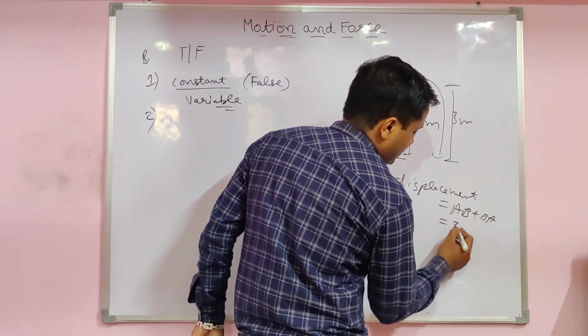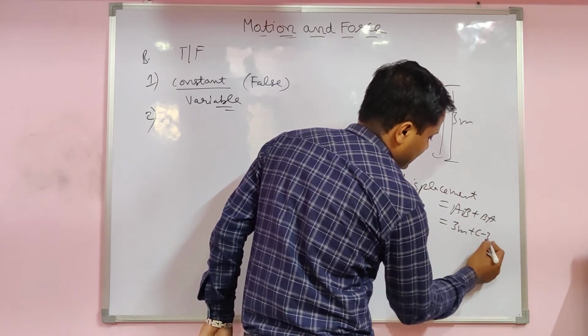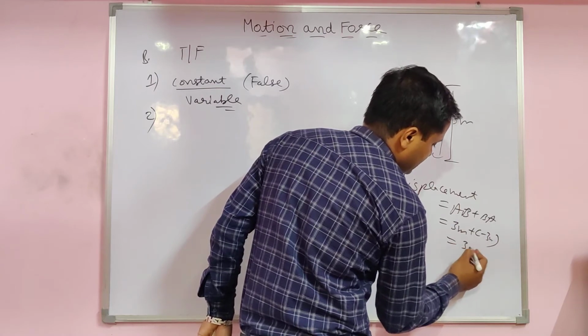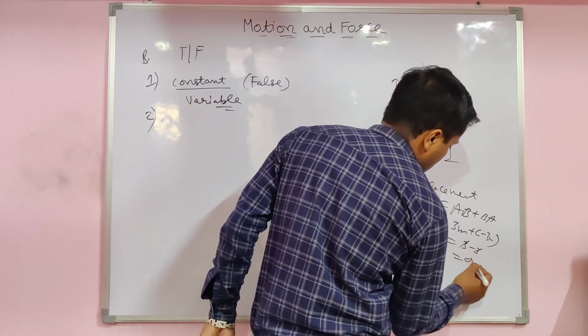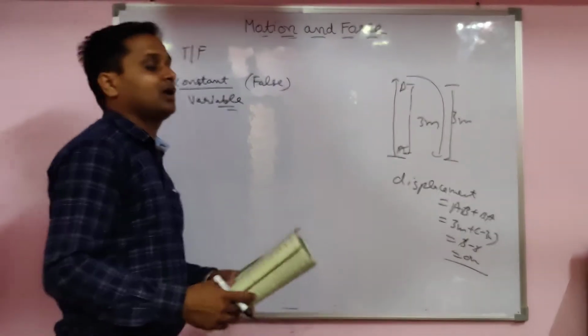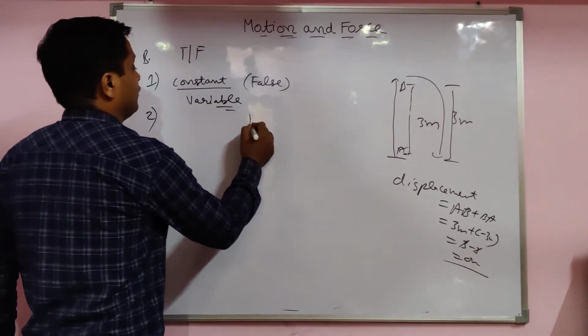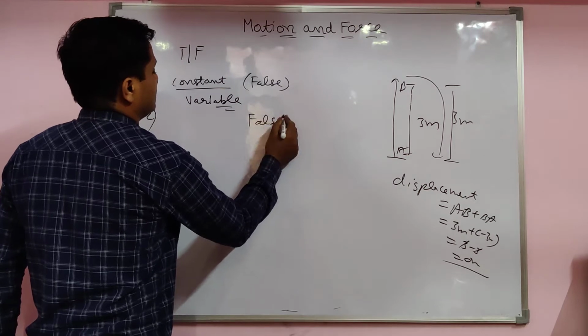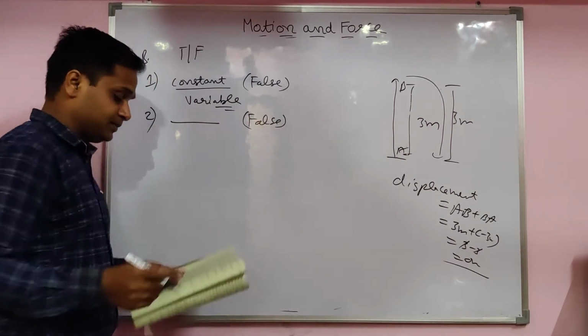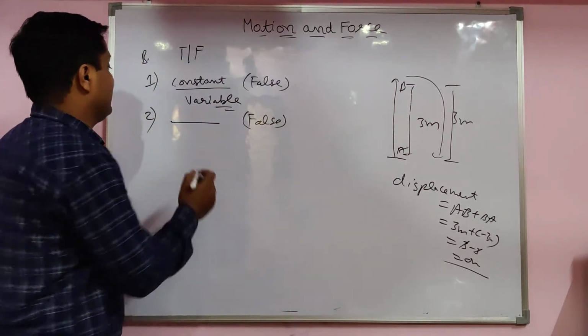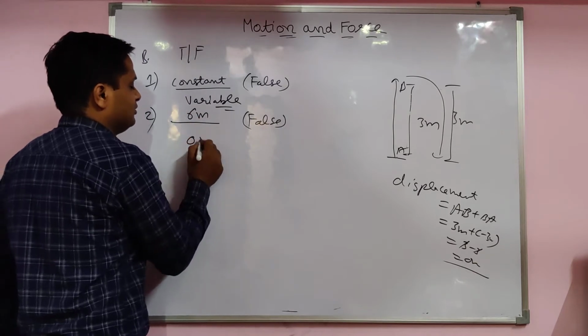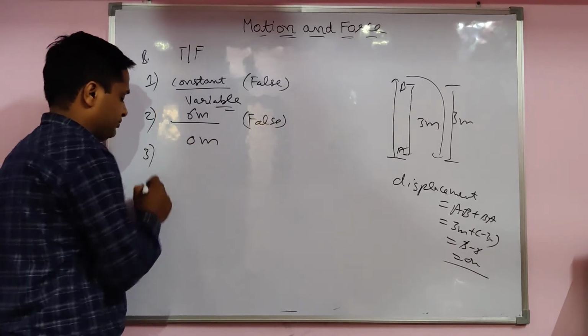But we have to count the 3 meters along with the direction, so the answer is 3 minus 3, which is 0. Displacement is 0, so the answer is false. Underline 6 meter; the answer comes 0 meter.